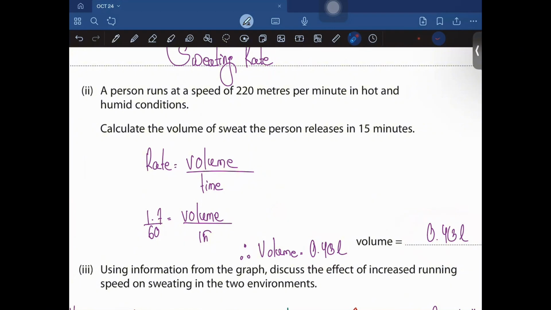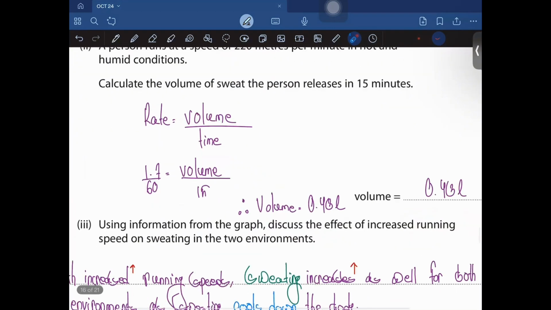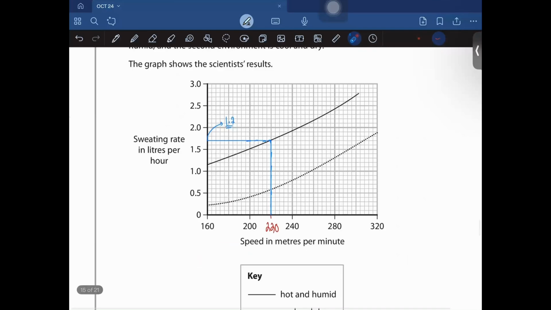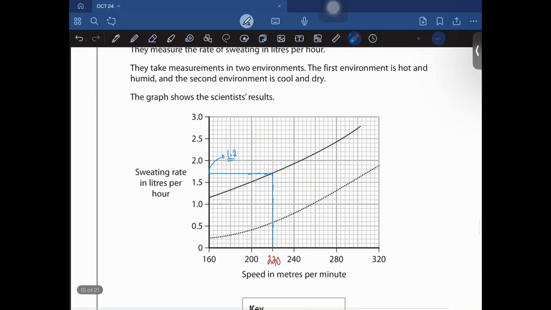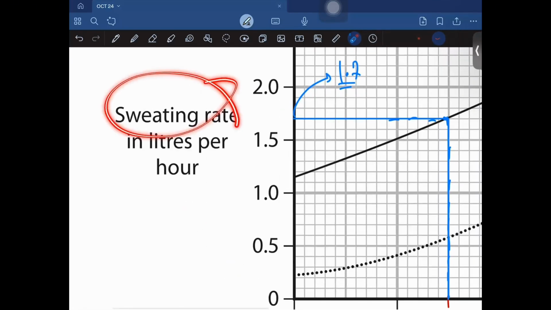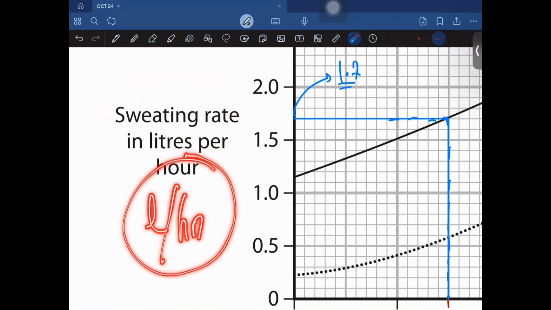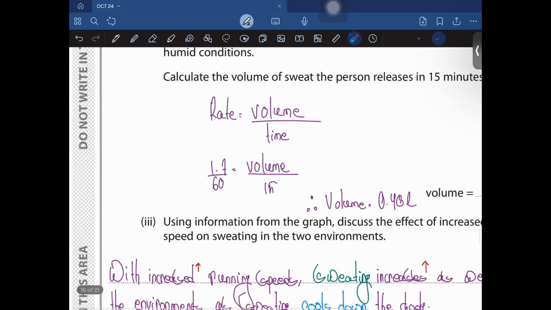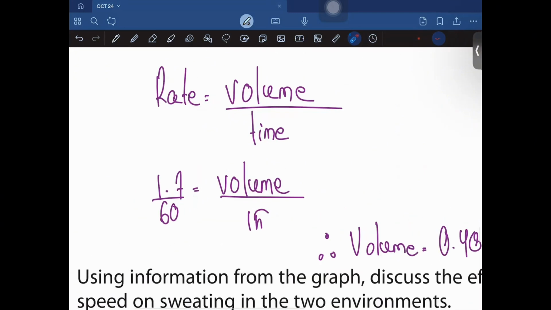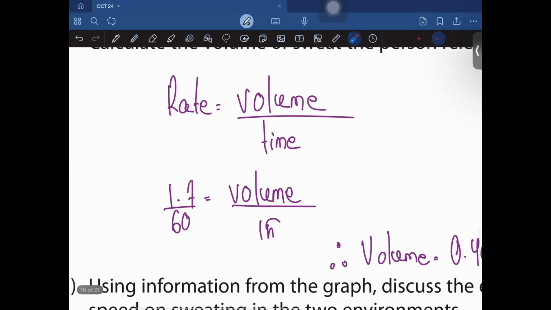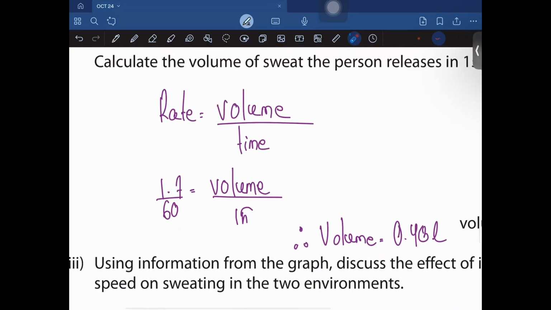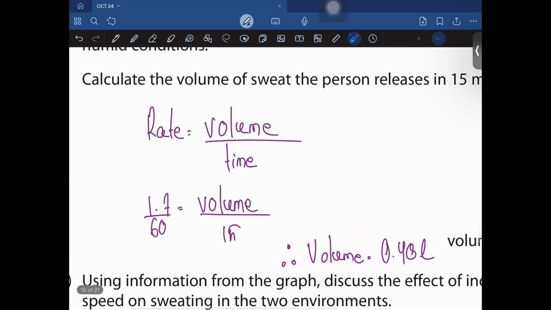So that is how you find it in liters. The sweating rate is in liters per hour, but over here we have it in 15 minutes. So how do you convert these 15 minutes to hours? We divide it by 60, right? That's just what I have done over here. Clear so far? If you're a bit unclear with this, then let me know in the comment section.